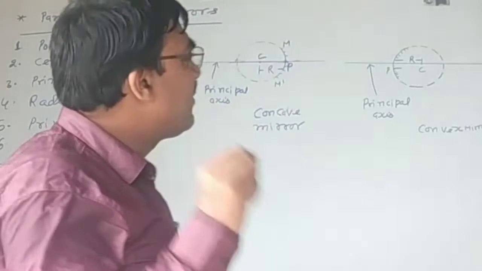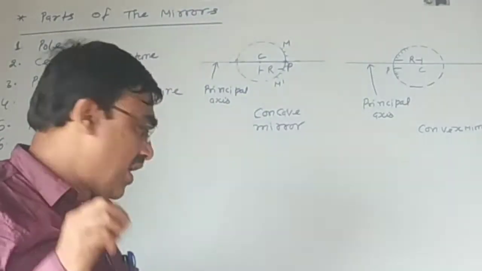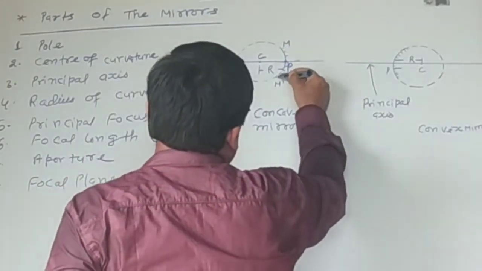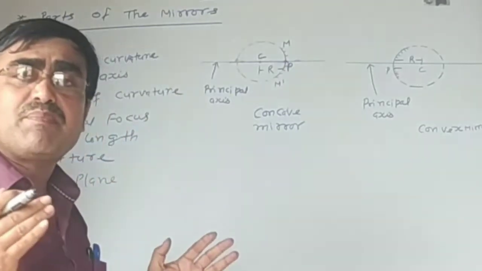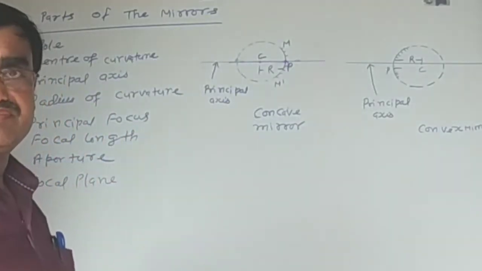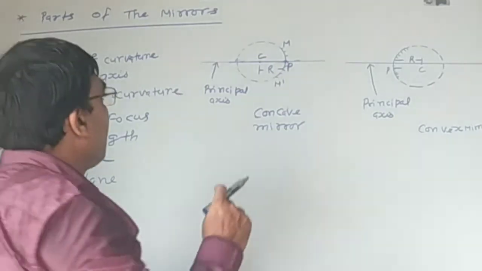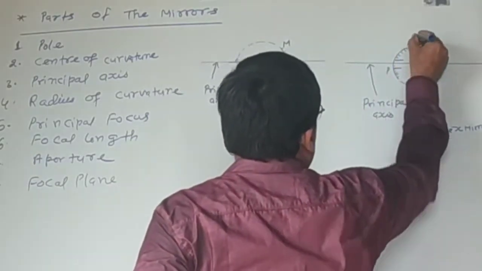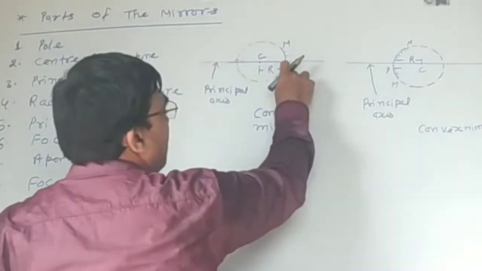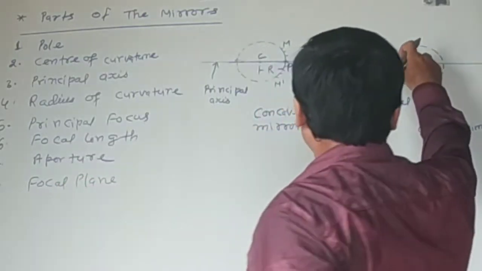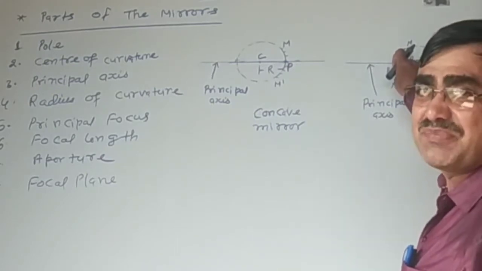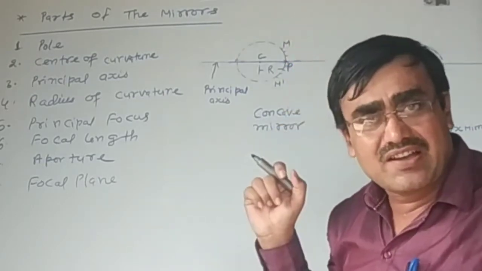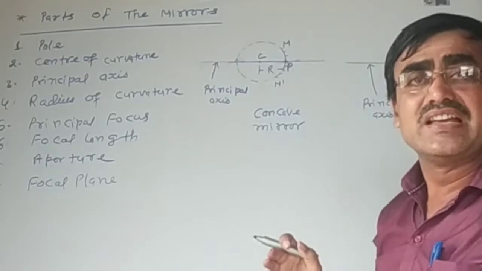The midpoint of the mirror is called its pole. This is the concave mirror. Concave mirror is a part of hollow sphere. The midpoint of the mirror is called pole of the mirror. This is the pole of the concave mirror and this is the pole of the convex mirror. Here reflecting surface is engraved and here reflecting surface is embossed.